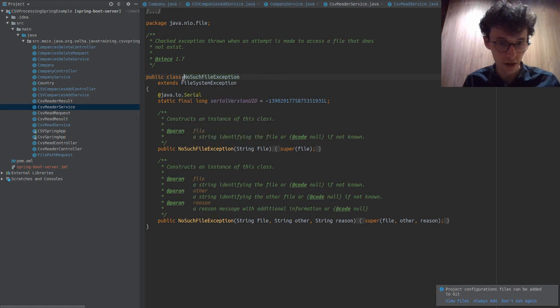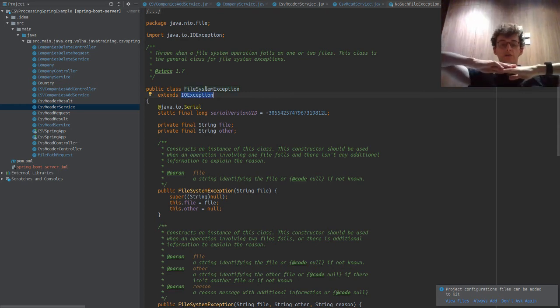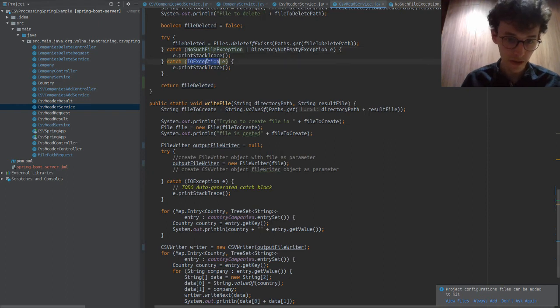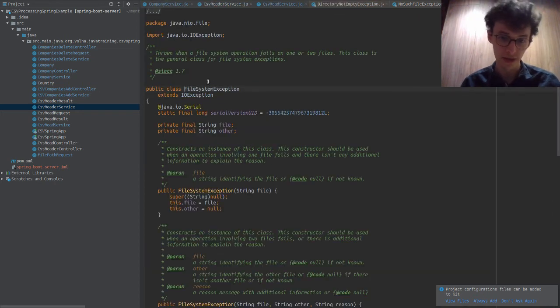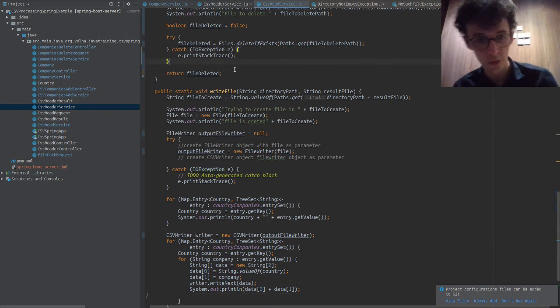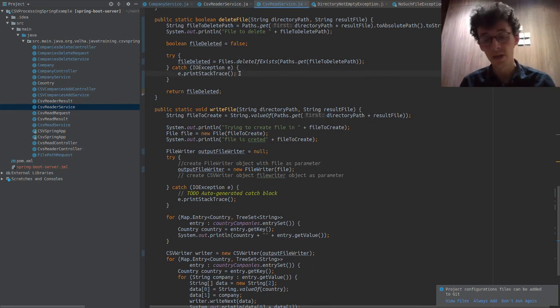is an instance of an IOException, because if I go here, then we see extends. So there's a chain of the first exception extends the FileSystemException, and that extends an IOException. So when I'm actually saying an IOException, this is an instance of an IOException, it's just more specific. And it's the same with this. If we go into here, it's the same thing. So let's just go back, and then if I collapse this, it all happens in one. Because we have the same response for everything, we might as well just put it all in one.